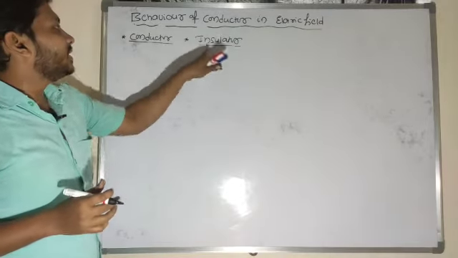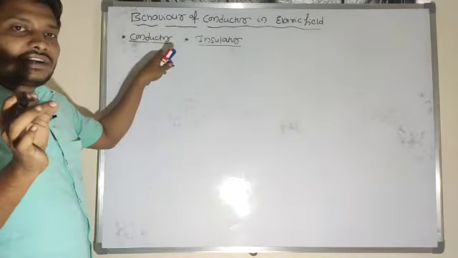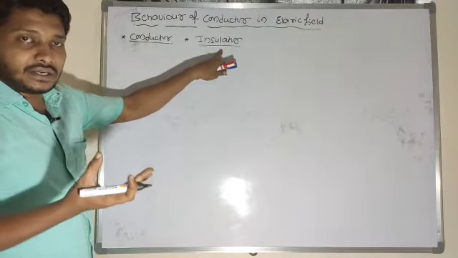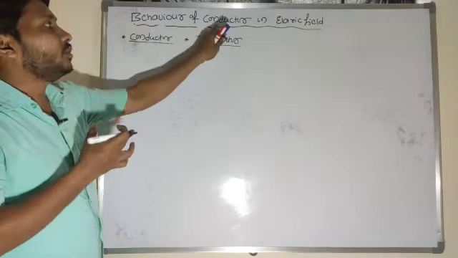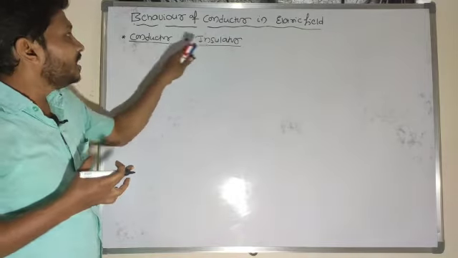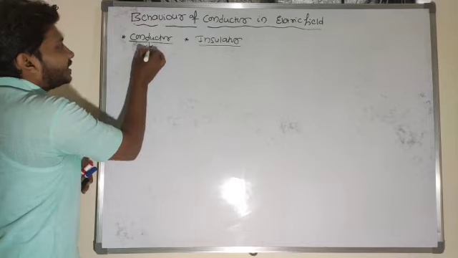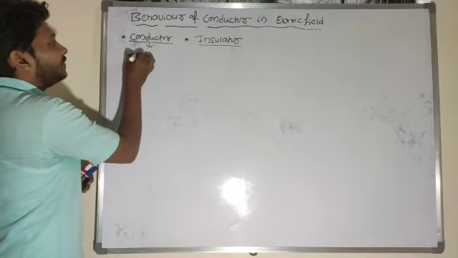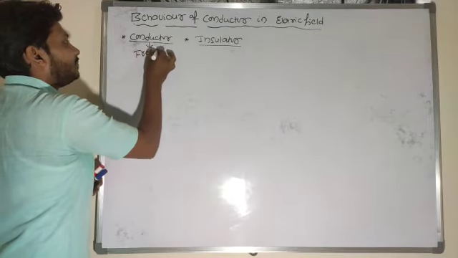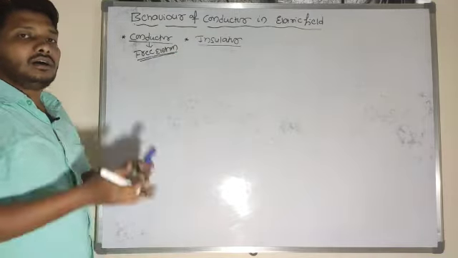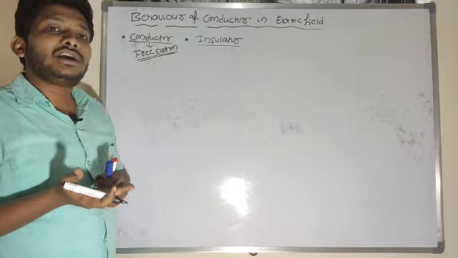A conductor consists of free electrons, while an insulator does not. In an insulator the outermost shell is completely filled, while in a conductor the outermost shell is partially filled. So which thing is responsible for the passage of current in a conducting material?